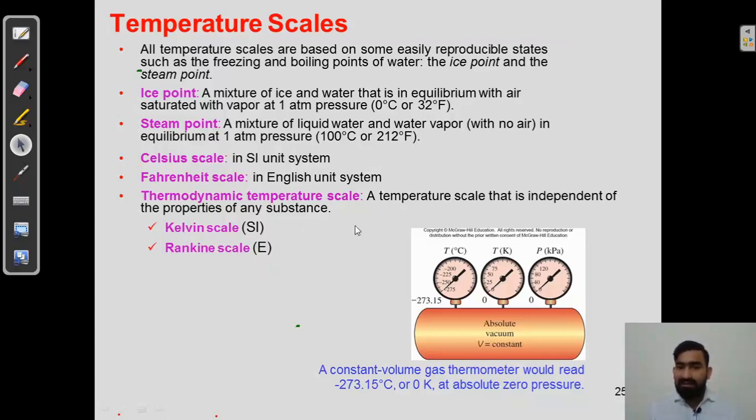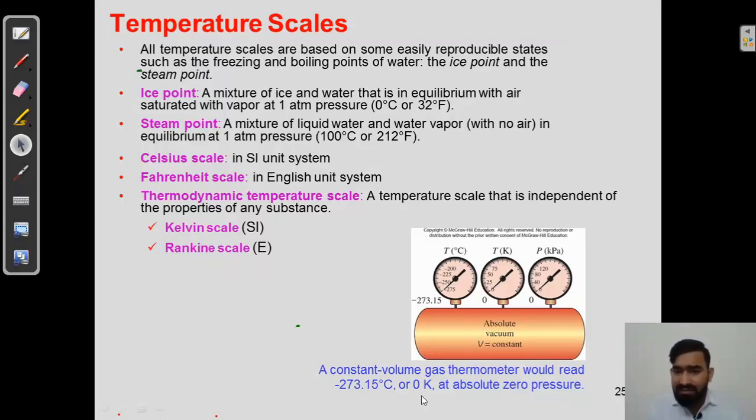Thermodynamic temperature scale: a temperature scale that is independent of the properties of any substance. When we are taking different substances and the temperature scale is independent of the property of the substance, at that time we can call it the thermodynamic temperature scale. We take the Kelvin scale and Rankine scale in case of thermodynamics. The Kelvin scale is not tied to any particular properties. Suppose we are taking steam, or nitrogen gas, or whatever it may be, temperature will always be taken in the Kelvin scale here.